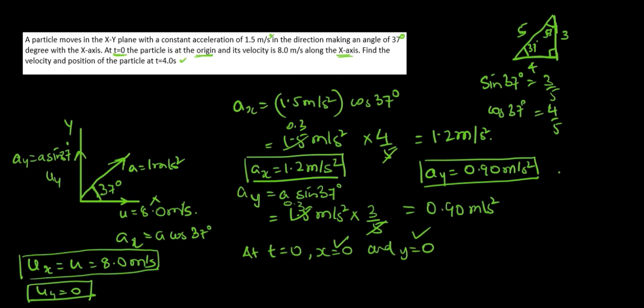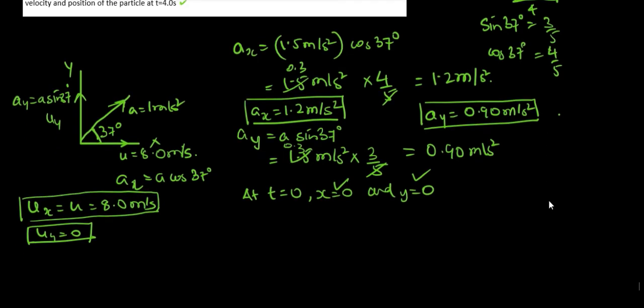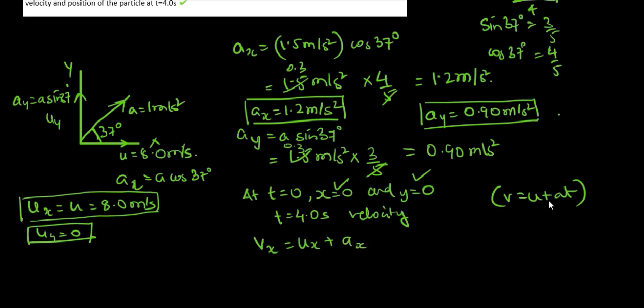Now the velocity at time t is equal to 4 seconds. When t is equal to 4 seconds, what will be the velocity? We can use the formula v is equal to u plus at. So along the x-axis it will be ux plus axt.